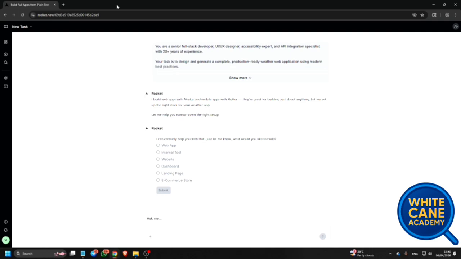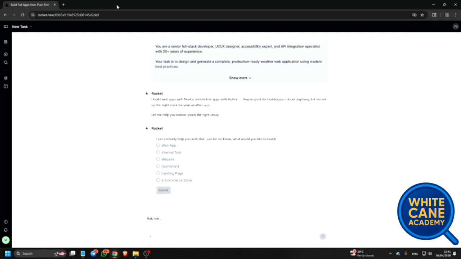Okay, now I'm going up. You are a senior full stack developer. Your task is to build a modern web app. Rocket is answering you like this: I build web apps with Next.js and mobile apps with Flutter. They are great for building just about anything. Let me set up the right stack for your weather app. Let me help you narrow down the right setup. Just let me know what you would like to build: web app, landing page, dashboard.